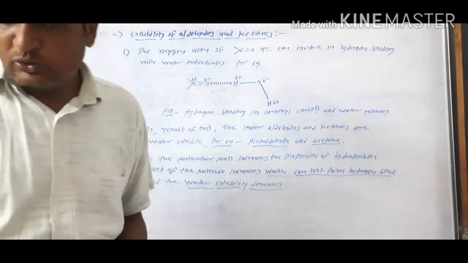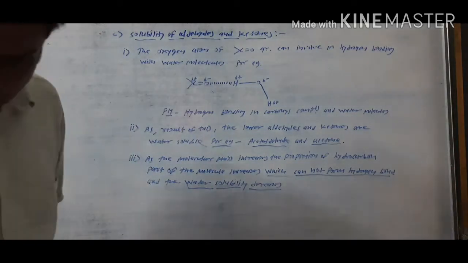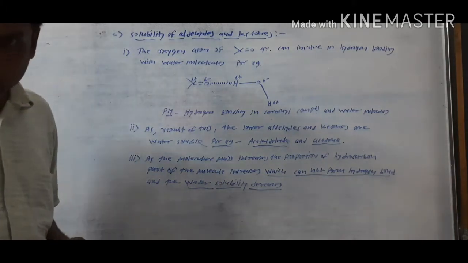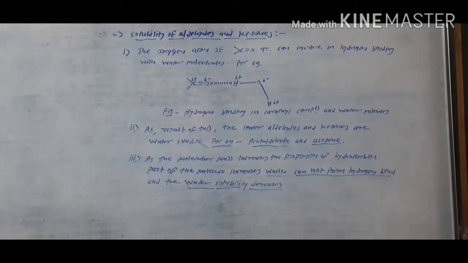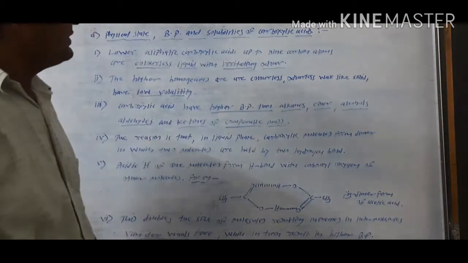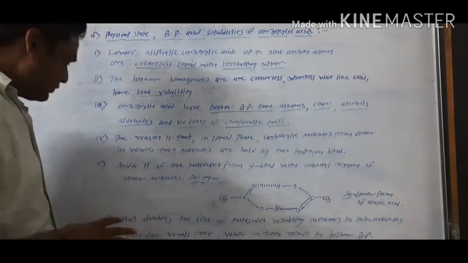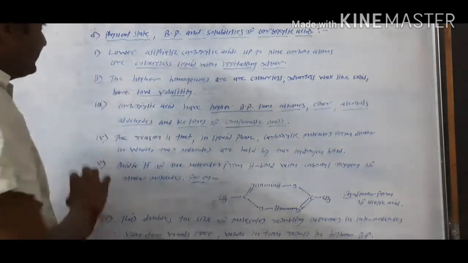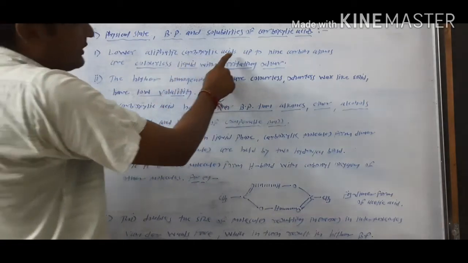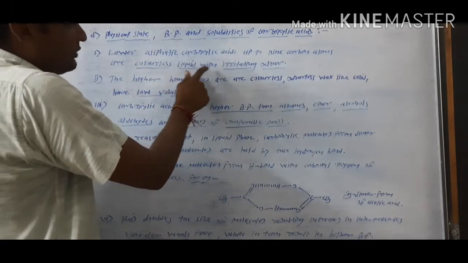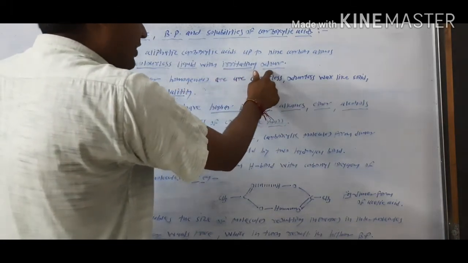The next topic is the physical state, boiling point and solubility of the carboxylic acid. We will see this in the next topic. Here there are 6 important points. The first point is that the lower aliphatic carboxylic acids, up to 9 carbon atoms, are colorless liquids with irritating odors.